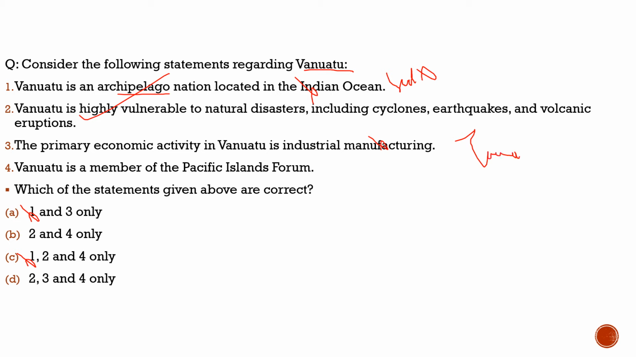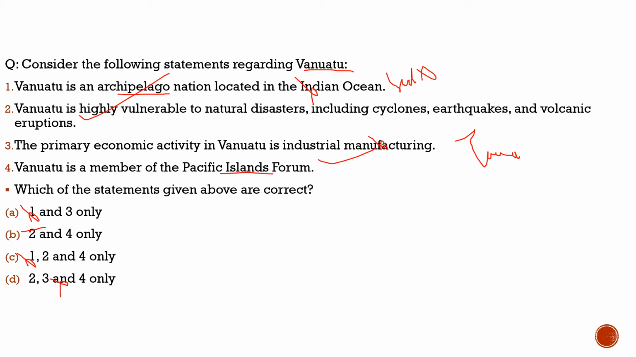Tourism and agriculture is the primary economic activity. So the third statement is also incorrect. Now we can eliminate option D. We are left with option B, that is 2 and 4 only. Fourth is Vanuatu is a member of the Pacific Island Forum. 100% correct.